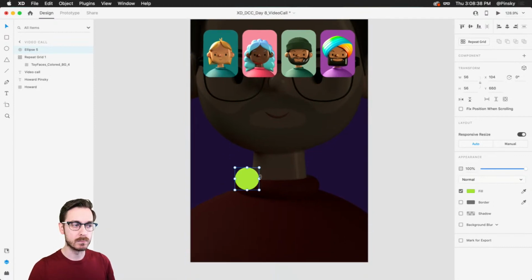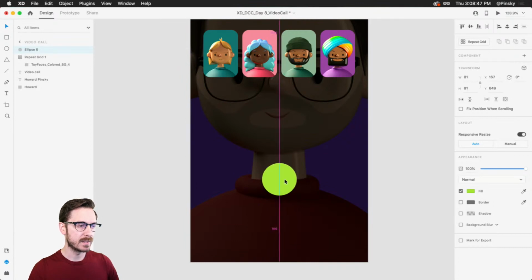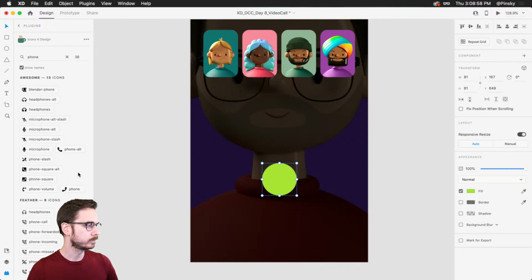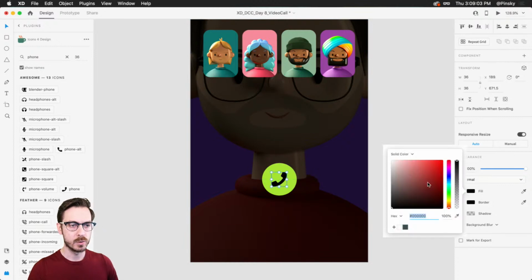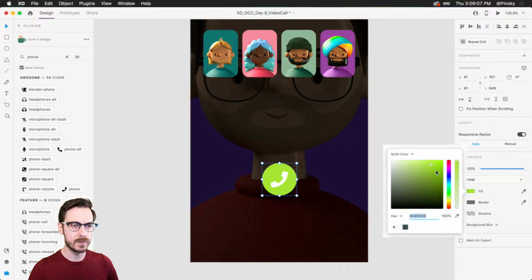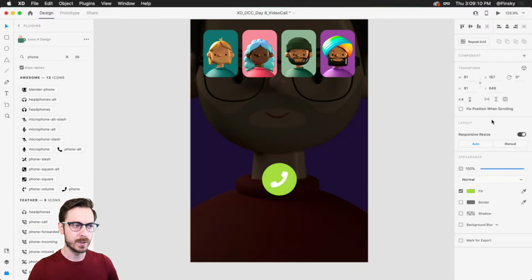Or we can just have 1 button, possibly, right? So what we can do, if you want, just have 1 nice large button. You don't need 2, do you? Nah. Nice large button right in the center. And we need an icon. So I'm gonna hop over to my plugins panel down here at the bottom. I have the Icons for Design plugin already installed and up. I'm just gonna call it phone. Click on an icon, load it on in, change the color to white, and we're good to go, right? And of course you can play around with the color if you need to, but it's looking pretty good.